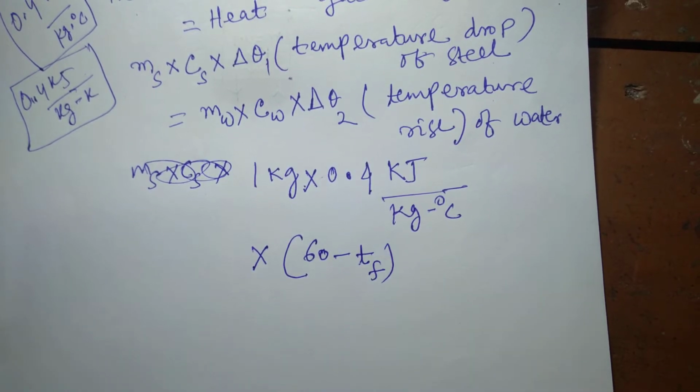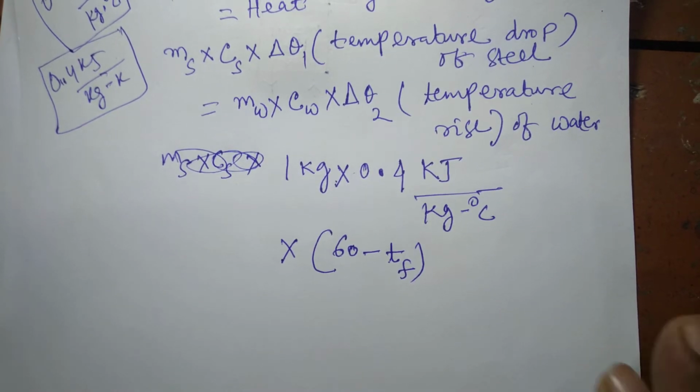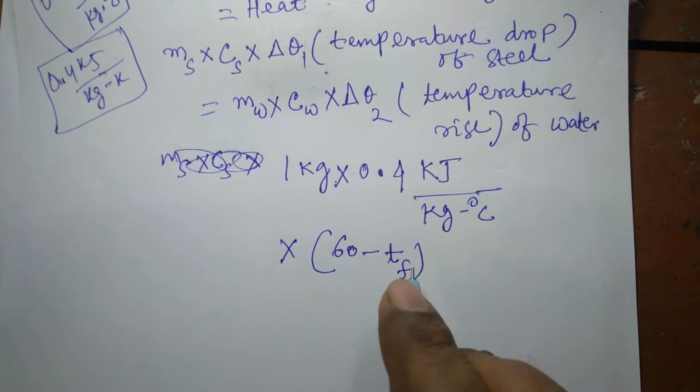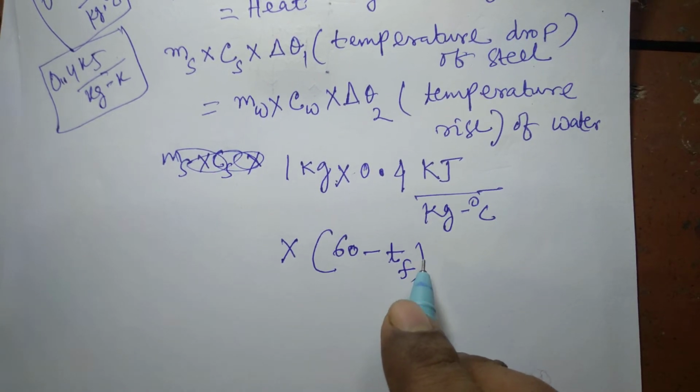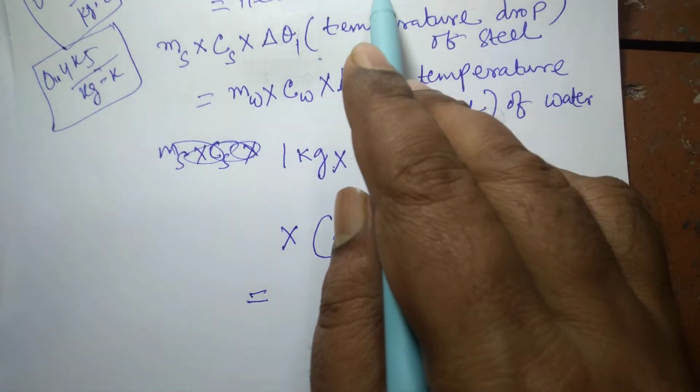The final temperature of the steel ball and water will remain the same. After equilibrium, both will attain the same temperature, because according to the conditions of thermal equilibrium, when two bodies at two different temperatures are brought in contact with each other, finally after the transfer of energy or heat, both of them will attain a steady state temperature or equal temperature. So Tf will be the same for both steel ball and water, is equal to heat gained by water.